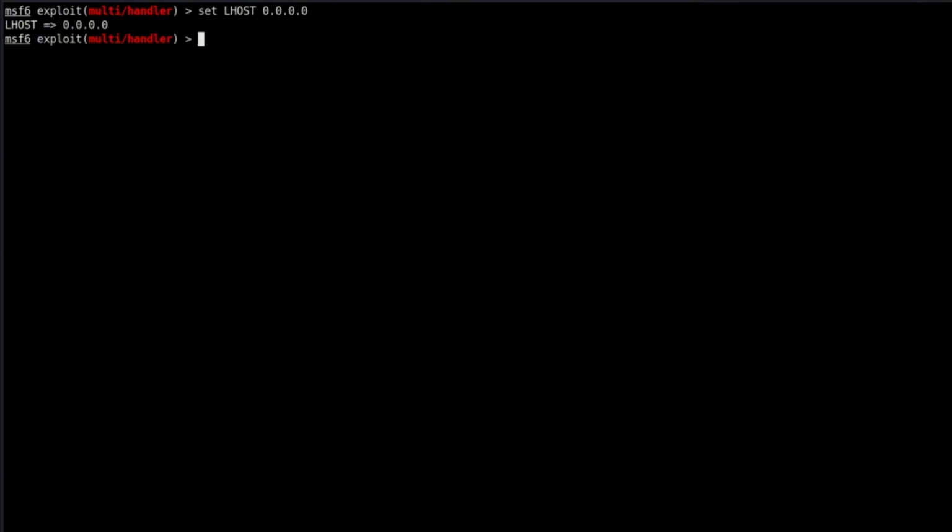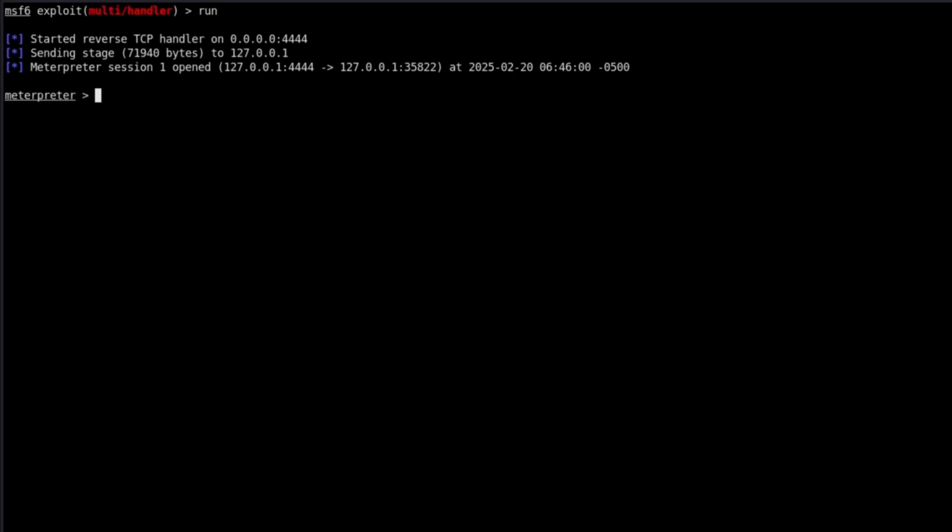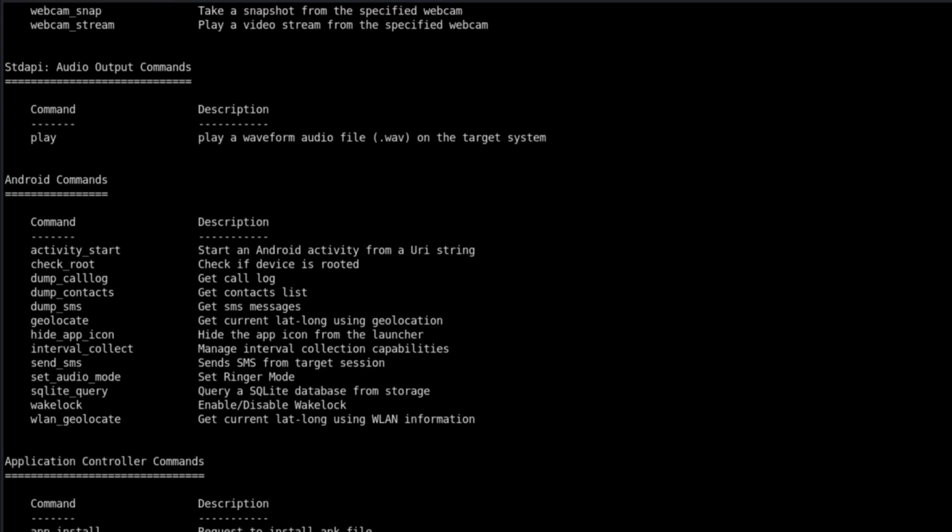Back to our MSF console terminal. Type run and watch, there it is. Session established successfully. We now have a complete connection to the Android device. Type help to see the full arsenal at our disposal.